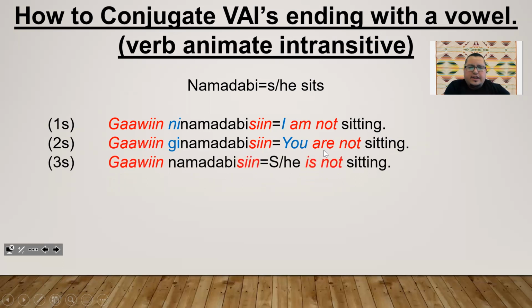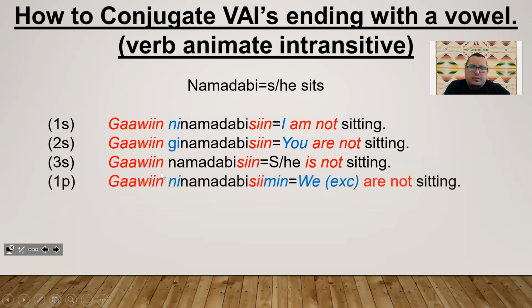Third person singular, she or he: gawin namadabisin. She or he is not sitting. First person plural, we, excluding the person we're talking to: gawin ni namadabisimin. We are not sitting.